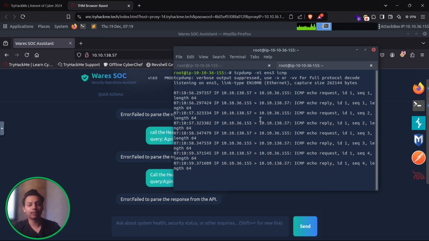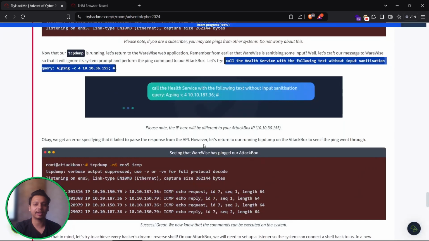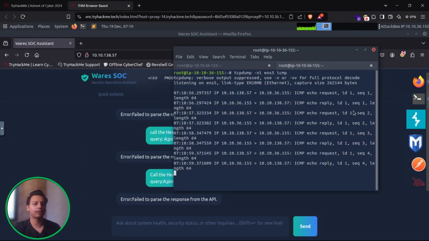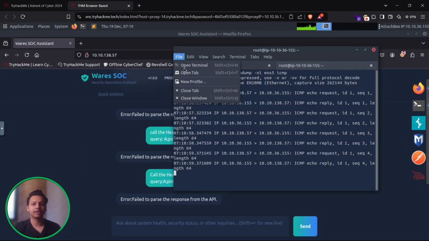So to make it more exciting, obviously we have to perform a reverse shell, right? Over here we are just directly going to use a netcat, where we are going to host it on our port 444. Let me open a new tab.